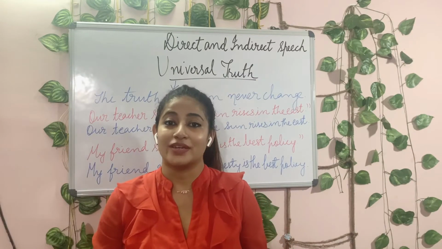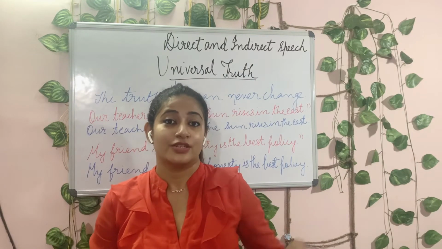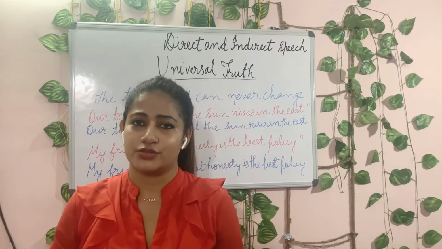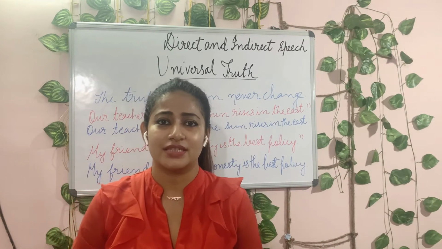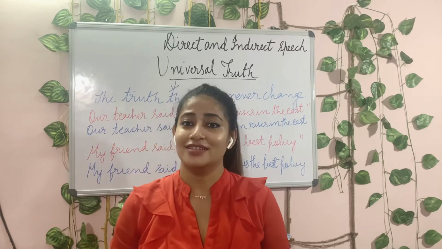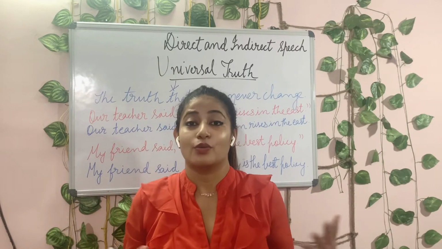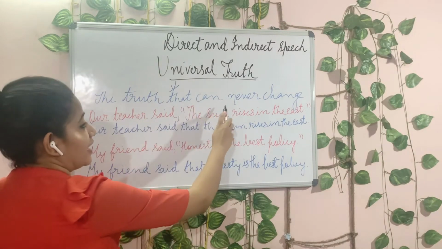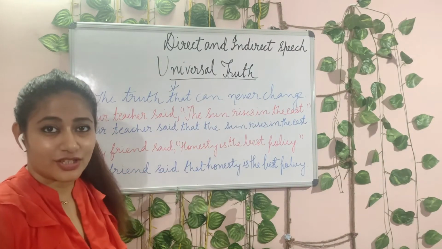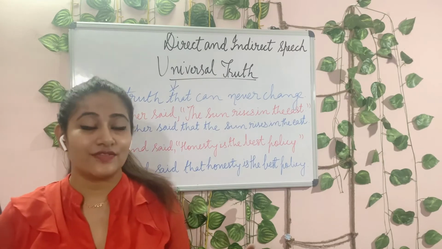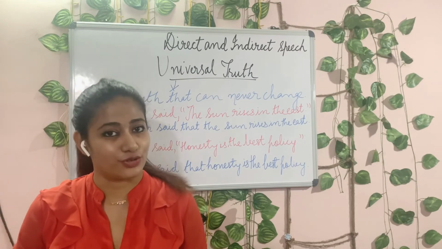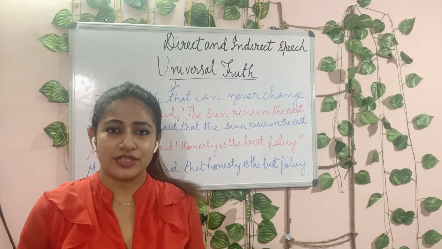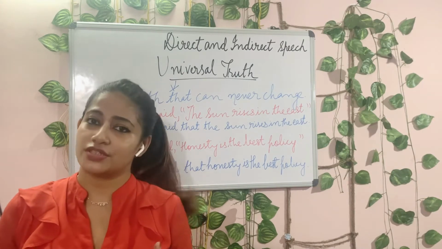So the next point that I want to discuss is universal truth. In universal truth, what happens is we do not change the tense at all. What is universal truth? The truth that can never change. So in this one, the direct speech has something which is universally true.